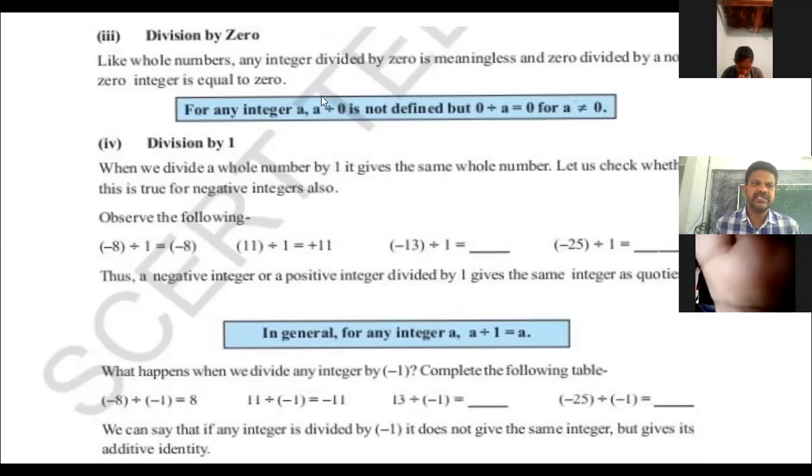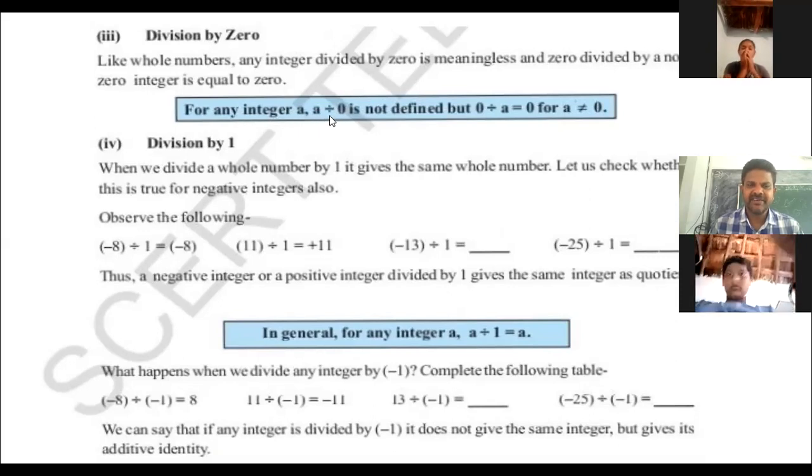What will happen? If any integer a divided by 0 is not defined, that means it is a meaningless operation.